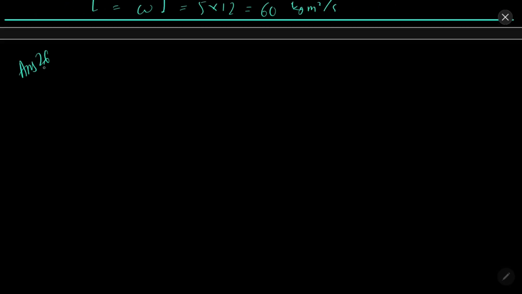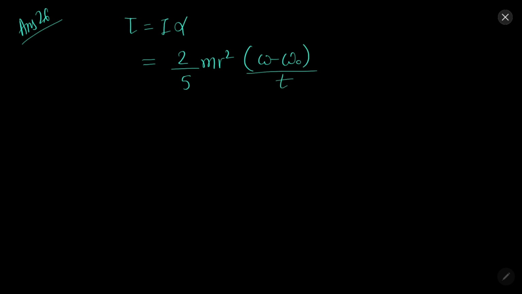Solution 26. So the torque is I alpha. Now Earth is a kind of a sphere, so I is 2 by 5 mr square, and alpha will be omega minus omega naught by t, by the equation of motion. So when you put all the values, you will find that torque will be 5.678 into 10 to the power 20 newton meter.